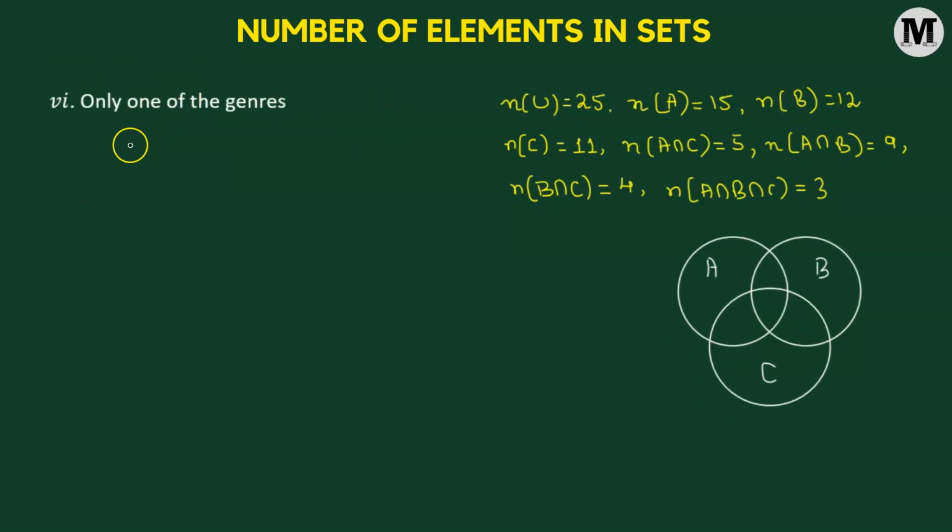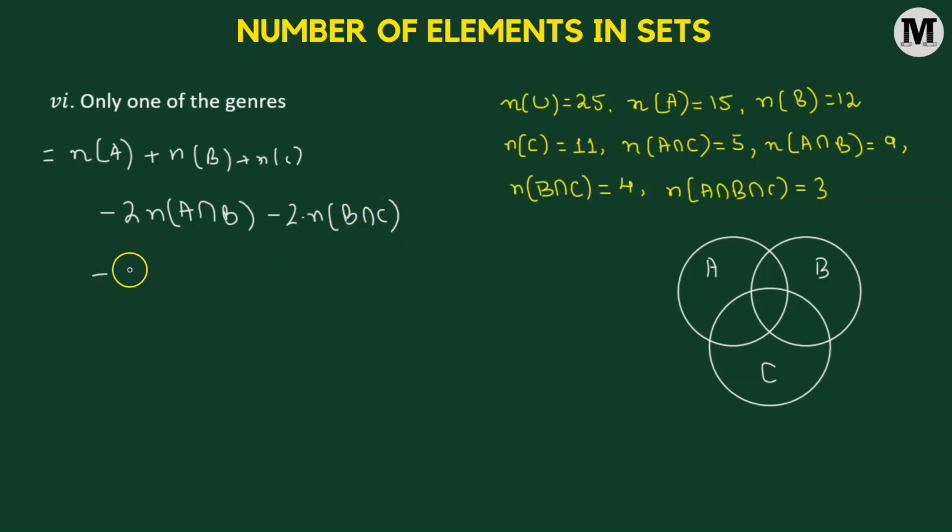Let's go to the sixth problem. Now we need to find out the number of metalheads who listen to only one of the genres. Now that's going to be a standard formula. So what we'll do, we'll take the sum of all the listeners of the three genres. So we have n of A added to n of B plus n of C, minus 2 times the number of listeners who listen to OSDM and grindcore, minus 2 times the number of listeners who listen to grindcore and thrash metal, then minus 2 times the number of listeners who listen to OSDM and thrash metal, plus 3 times the number of listeners who listen to all the three genres, A intersection B intersection C.